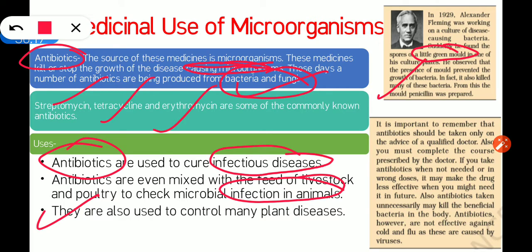So what he observed from this is that the presence of this green mold, this fungus, killed the bacteria or stopped the growth of bacteria. So this is the way antibiotics work. The fungus killed many of the bacteria.